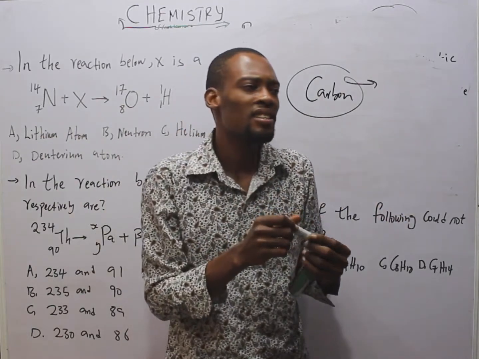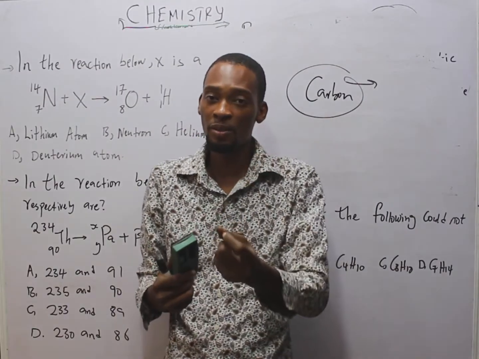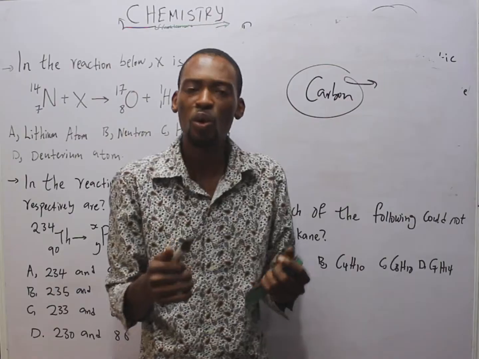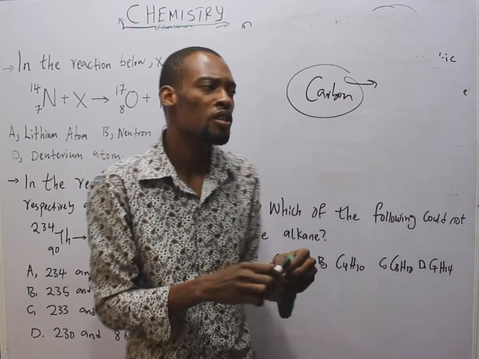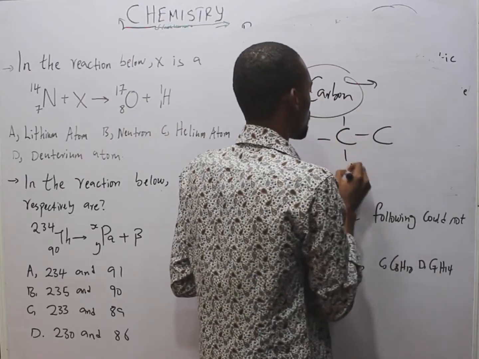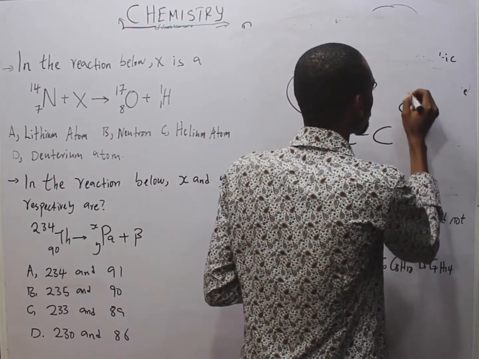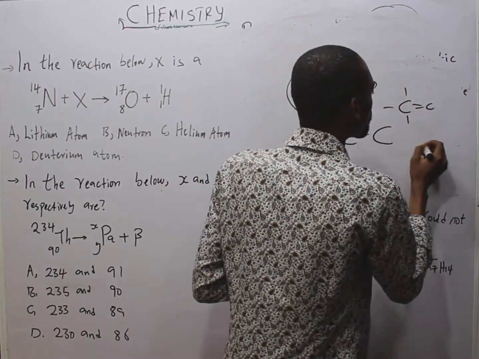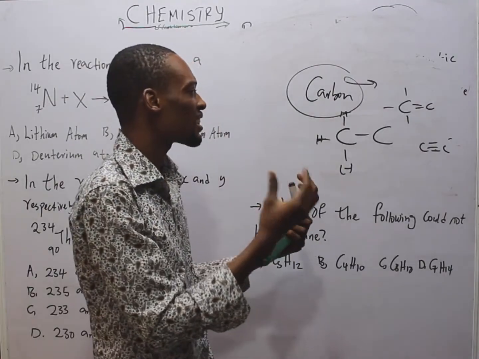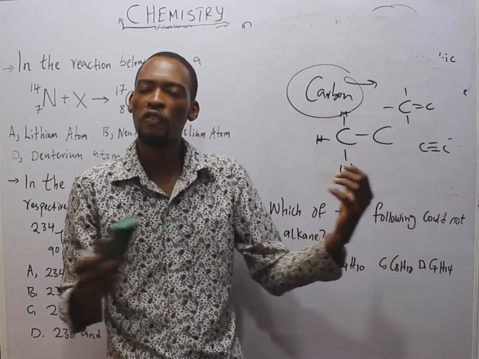And why? This is as a result of catenation and hybridization. Catenation is the ability of carbon to combine with many other atoms to form single bonds or double bonds. Carbon forms single, double, and triple bonds. So that is catenation, and it's one of the reasons carbon forms a lot of compounds.